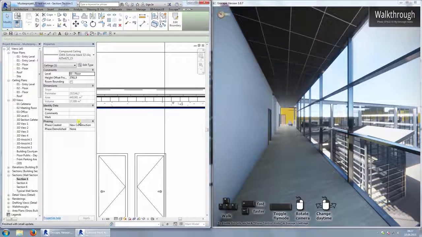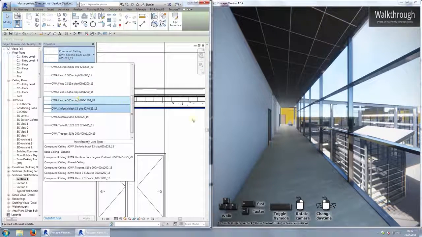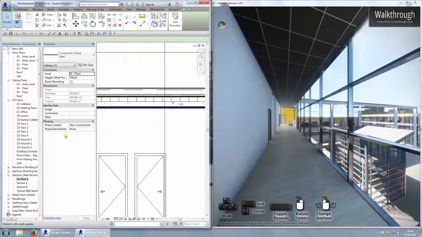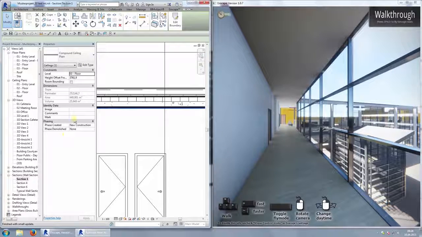Notice how the sound becomes quieter. Due to the new ceiling, there's also significantly less echoing going on in the scene. When I switch back to concrete surface, the sound will get louder again and there will be more echoing. Again, everything is in real time.